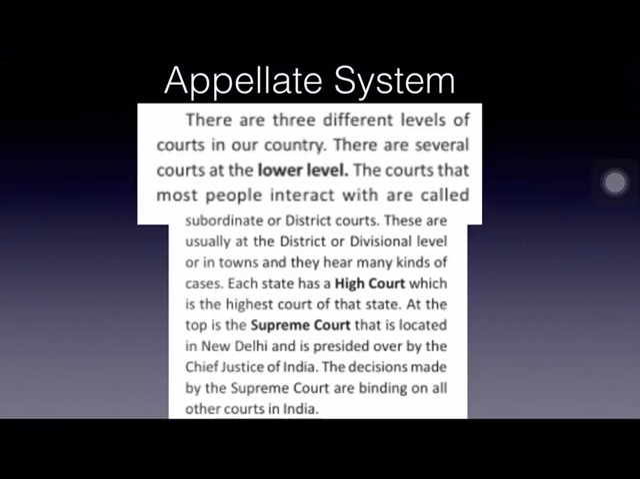There are three different levels of courts in the country, and there are several other courts at the lower level. The courts that people most often go to are the subordinate or district courts. If it is a civil case, they go to the district civil courts, and if it is a criminal case, people go to the sessions courts. And among the sessions courts, there are first class, second class and third class magistrate courts. And usually at the district or divisional level or in towns, they hear many kinds of cases.